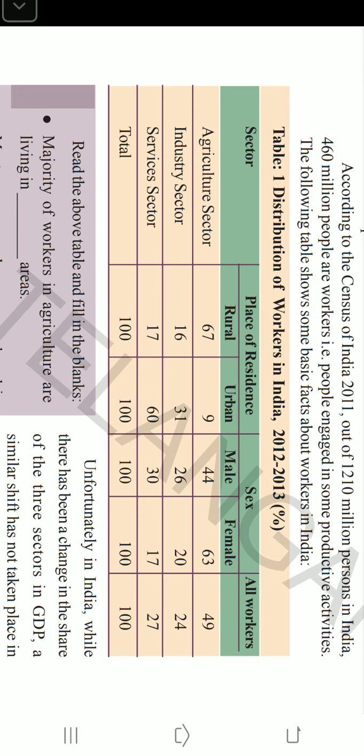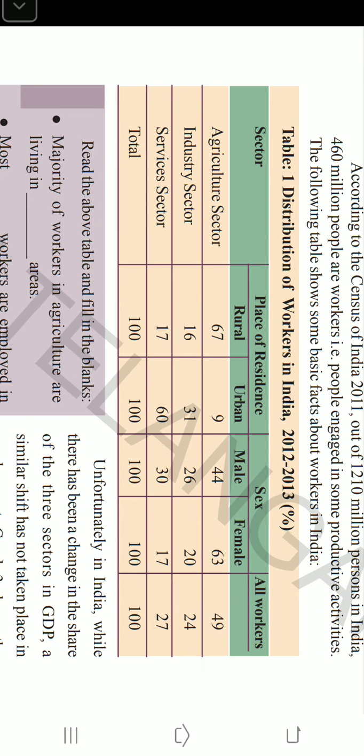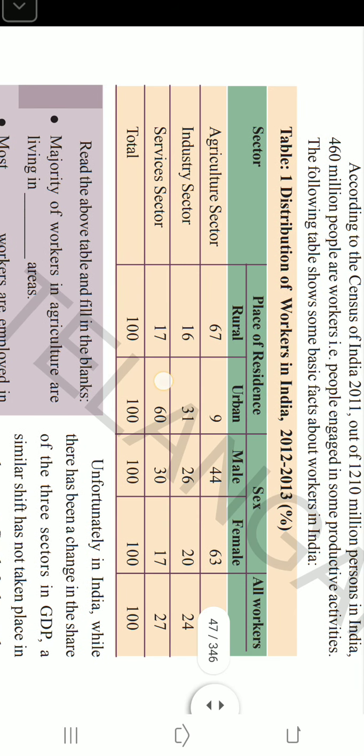Those are not educated, right? Even though educated, they may not find work in industry because there is less scope for employment opportunities in industries and services. This is the information we find from the table. Understand? So keep in mind that agriculture is still dominant in employment opportunities, right?